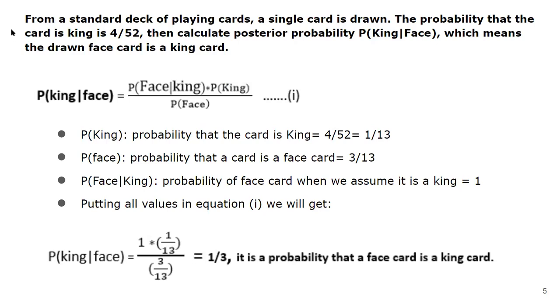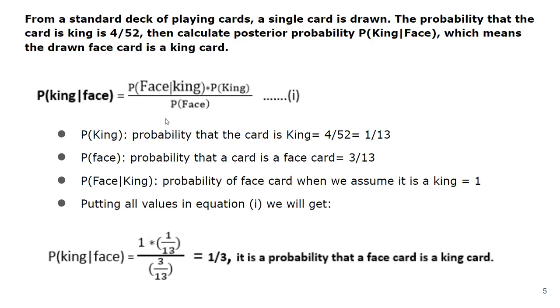Let us see one more example. From a standard deck of playing cards, a single card is drawn. The probability that the card is a king is 4 out of 52, as there are only 4 kings available. Then calculate the posterior probability of having a king given that it is a face card, which means the drawn face card is the king card. So what is the equation? Probability of king over face is: take the reverse, probability of face over king, multiplied with the denominator, probability of king. The whole term is divided by probability of face, which is the denominator of the main term.